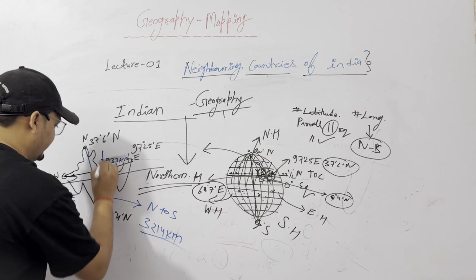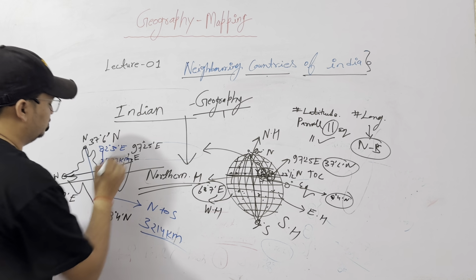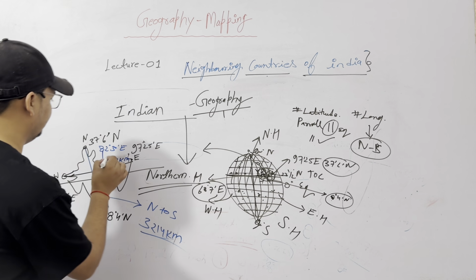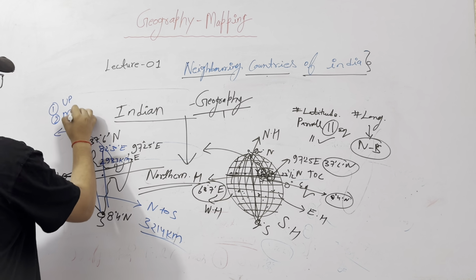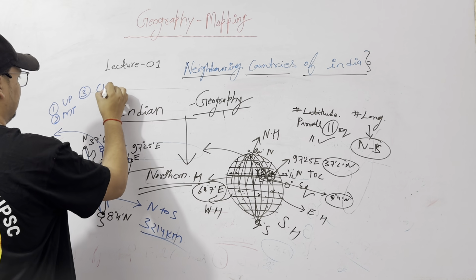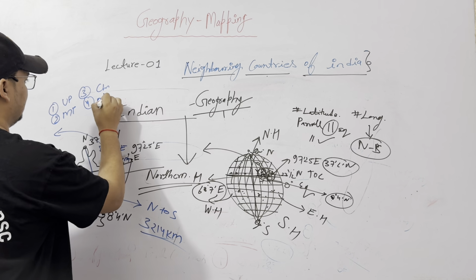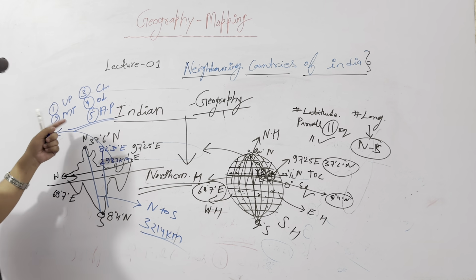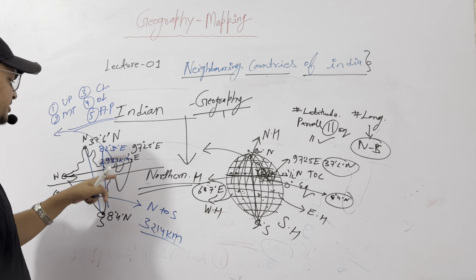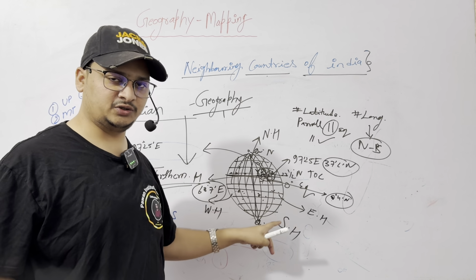Indian Standard Time, 82 degree 30 minute east, passes through 5 states of India. What are the 5 states? One is UP, second is MP, third is Chhattisgarh, fourth is Orissa, fifth is Andhra Pradesh. So these are the 5 states through which Indian Standard Time passes. I think this is clear to everyone. This is the latitudinal and longitudinal extent.